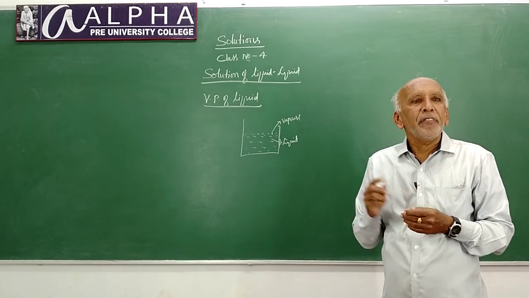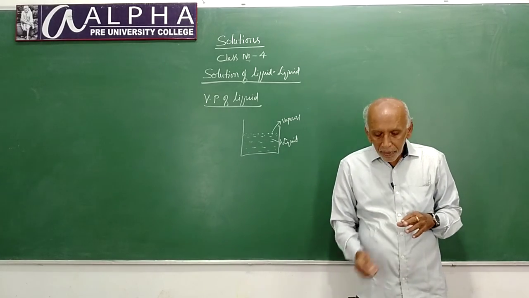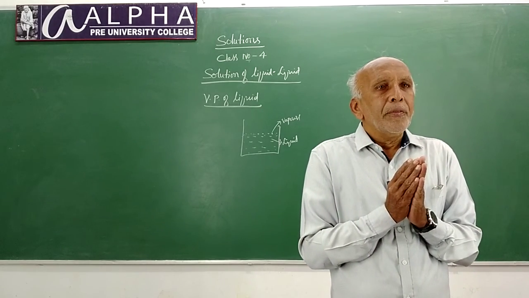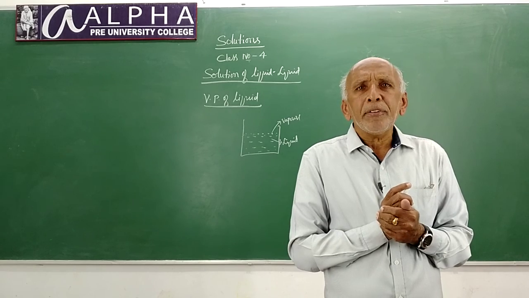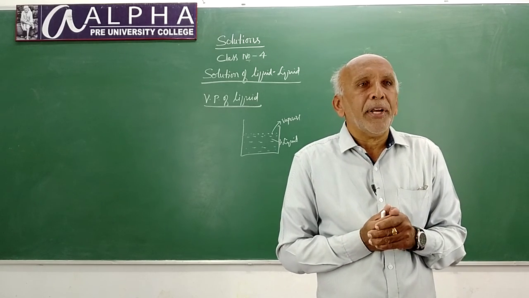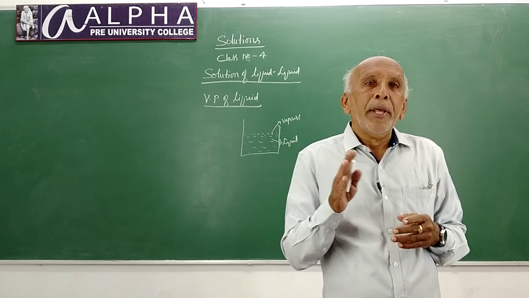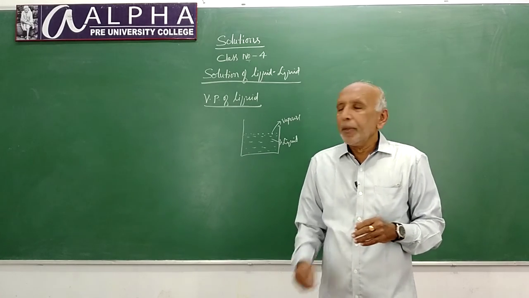That is the definition of vapor pressure of liquid. See, the vapor pressure varies from liquid to liquid, and it depends upon nature of liquid as well as temperature. Temperature and nature of liquid play a significant role on their vapor pressures.